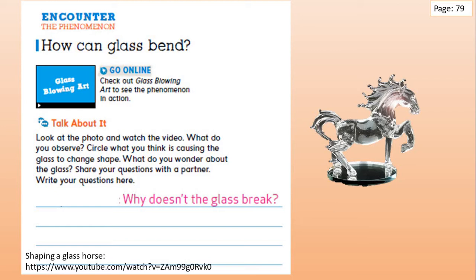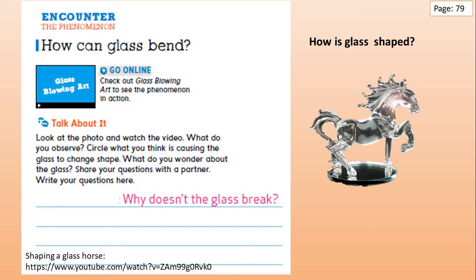To answer this question, grade 2, please watch the video in the description. This one, shaping a glass horse. So please stop the video and open the link, watch the video, and come back here. Welcome back, grade 2. Did you watch the video? It's very interesting, right? So fun and so interesting.